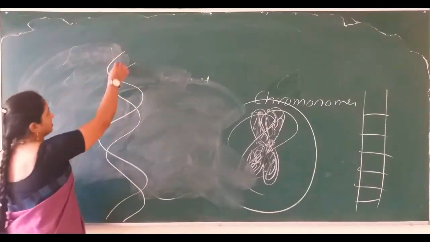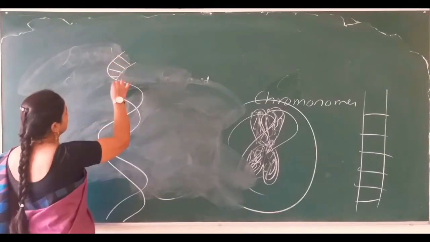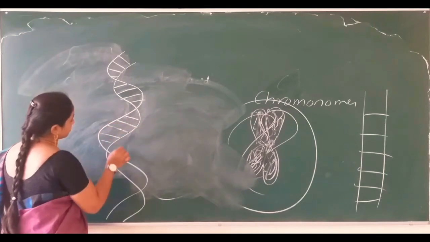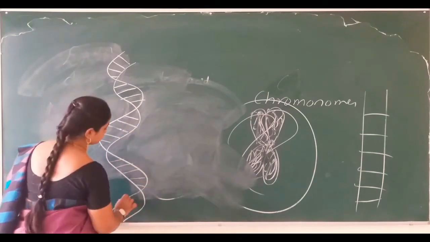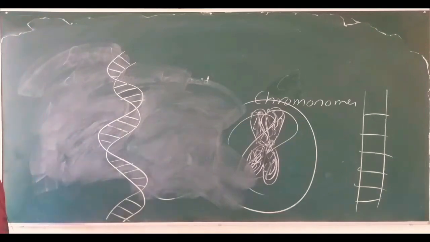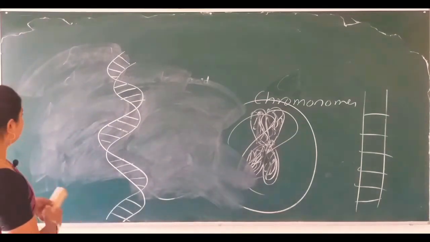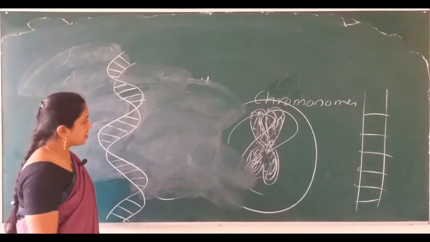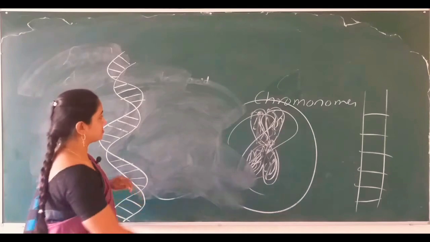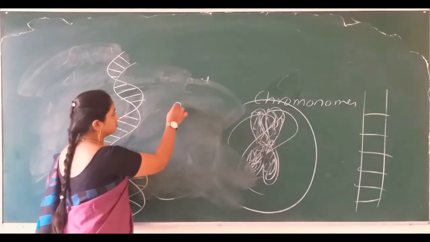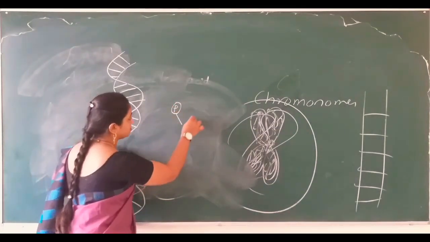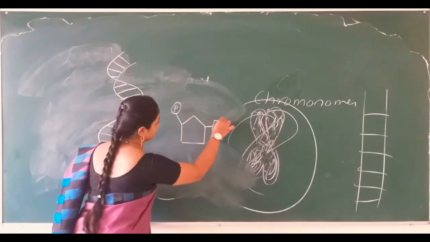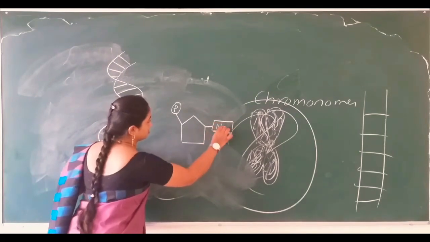And there are nitrogen bases connected to one another with hydrogen bonds. So as I told you, a nucleotide is made of three major parts: one is the phosphate group, and sugar, and a nitrogen base.